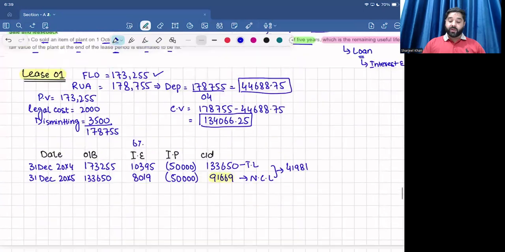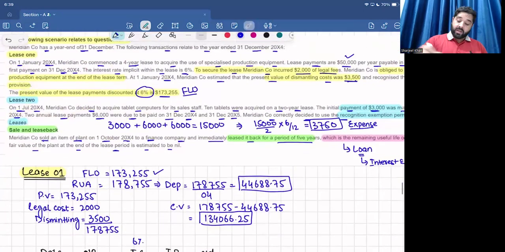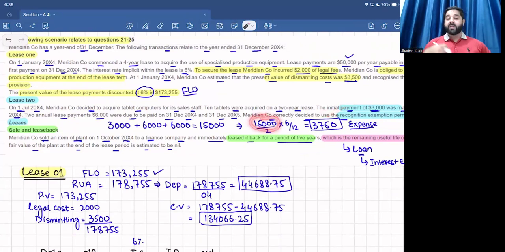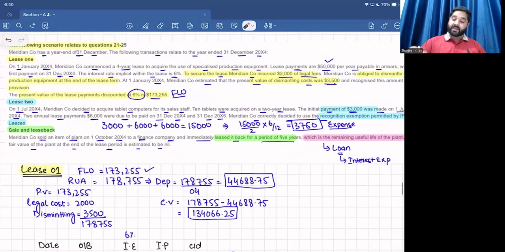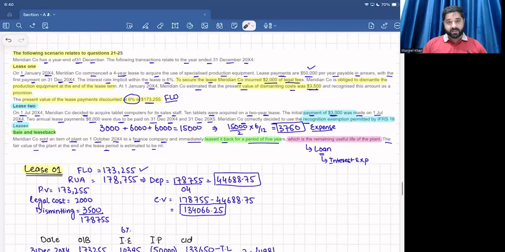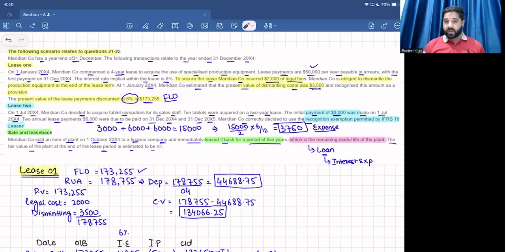So for lease 2, I already calculated the expense, which is 3750, because the total amount for the lease 2 is 15,000, and we have to follow the rules of operating lease, not finance lease, because the examiner clearly stated that they correctly decide to use the recognition exemption permitted by IFRS 16. So the total cost is 15,000. It will be divided by 2 because the lease term is 2 years. It is written here, it is for the 2 years, right? And currently we will only use it for the 6 months. So multiply by 6 over 12, the total expense is 3750.